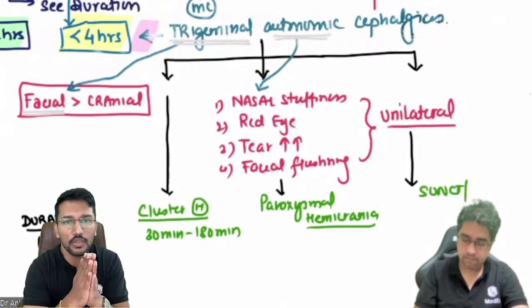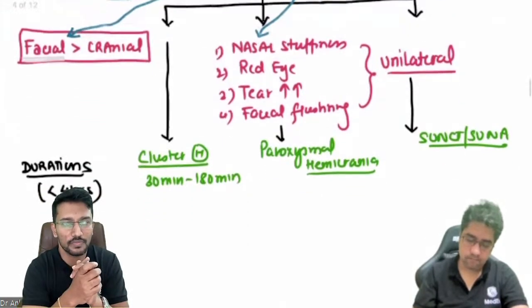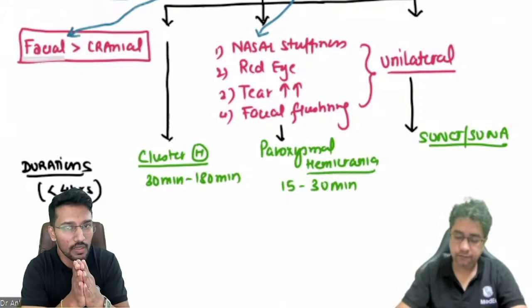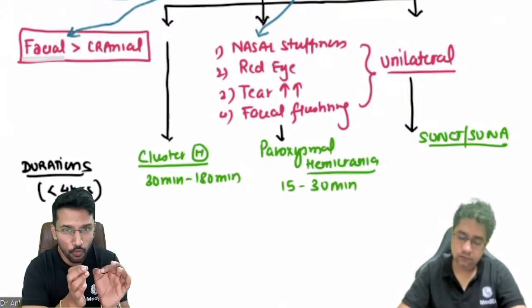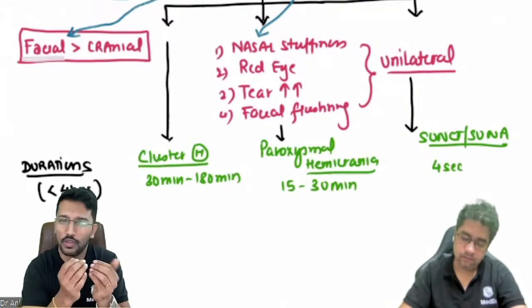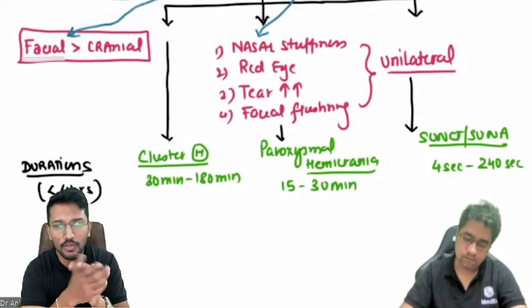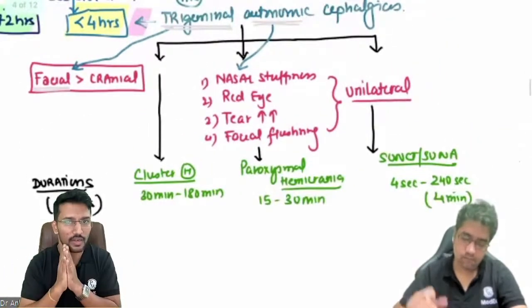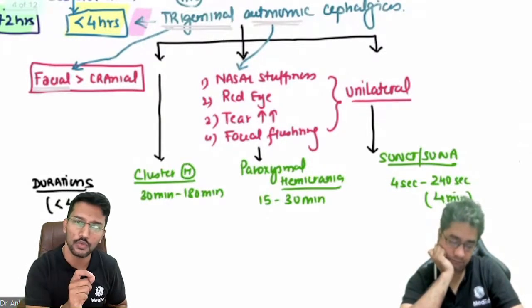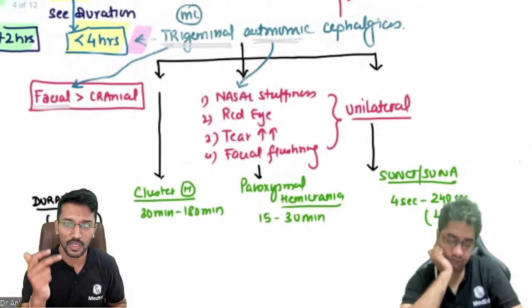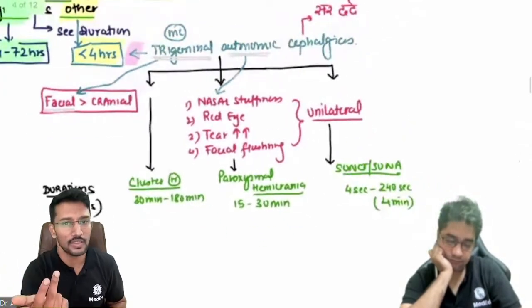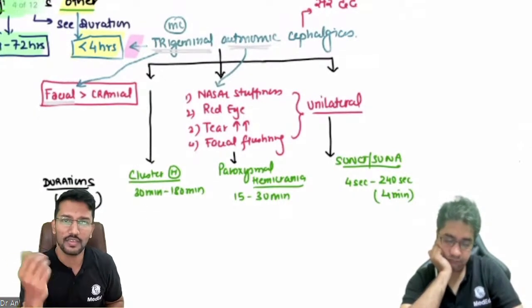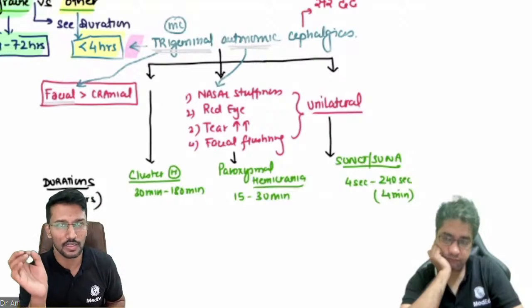The paroxysmal hemicrania usually lasts for around 15 to 30 minutes. And the SUNCT and SUNA episodes usually last for 4 seconds to 240 seconds, or you can simply remember 4 seconds to 4 minutes, right? 240 seconds means 4 minutes, so 4 seconds to 4 minutes. The description is very same, unilateral headache with autonomic features, but episodes lasting 30 to 180 minutes, you will call it cluster headache. Episodes lasting 15 to 30 minutes, you will call it paroxysmal hemicrania, and episodes lasting in terms of seconds, resembling almost like trigeminal neuralgia, then we will call it SUNCT or SUNA.